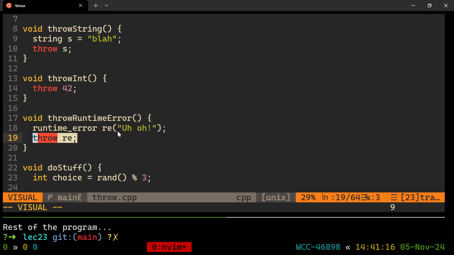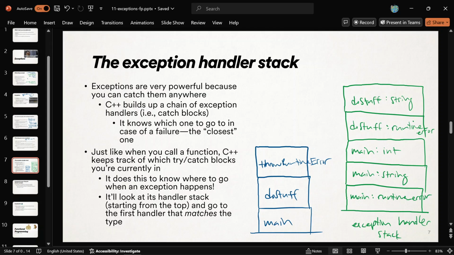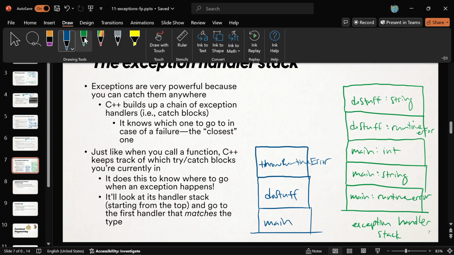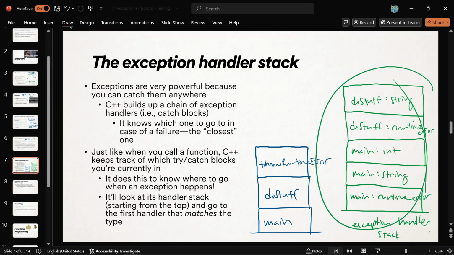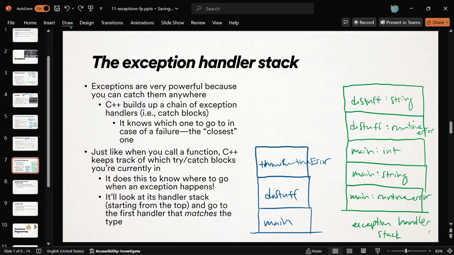Okay? And then, all right, the exception handling part of C++ wakes up and it's like, okay, I see a runtime error. A runtime error has been thrown. I'm going to start, it's called popping the stack. I'm going to start throwing stuff off of the stack. I'm going to start looking at the top consistently, throwing stuff off until I find somebody who can handle a runtime error, because that is just what got thrown. All right? So like string, nope, you're no good to me.